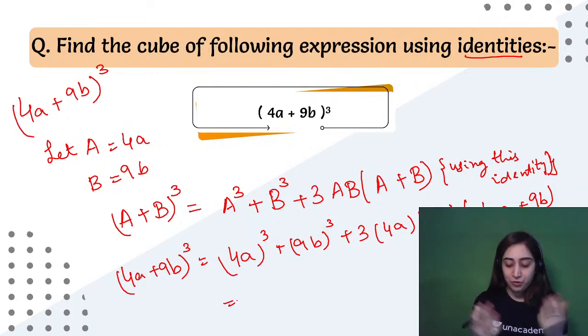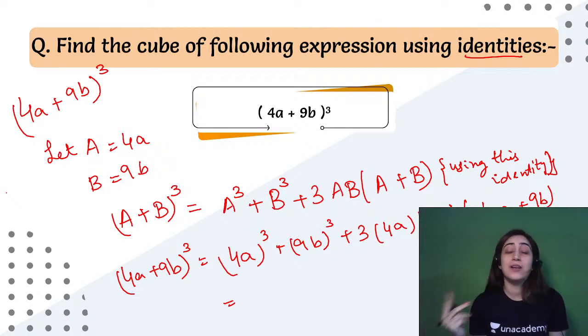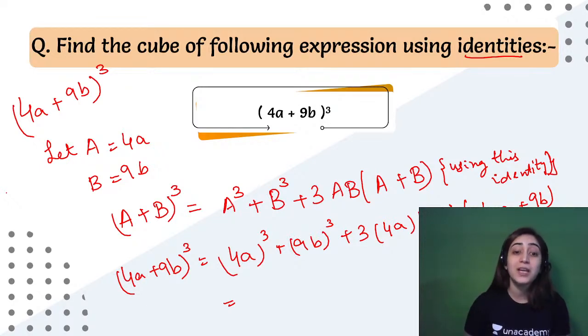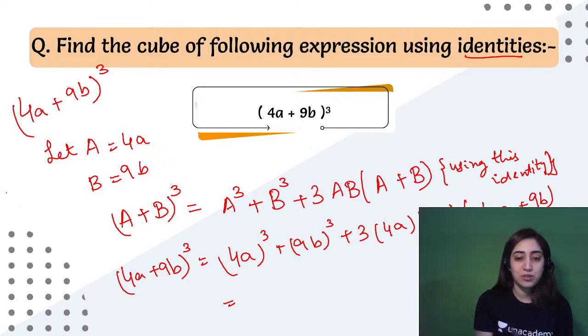Anyone who knows the value of 4 cube? So 4 cube is simple, easy. If you don't know it, you need to learn the cube values. Remember that you need to know them till at least 13 cubes. You should be knowing it. If not, then don't worry, at least you know 13 squares as well. So in that case, just multiply that number. In case you think that you know 4 square is 16, you multiply it by 4.